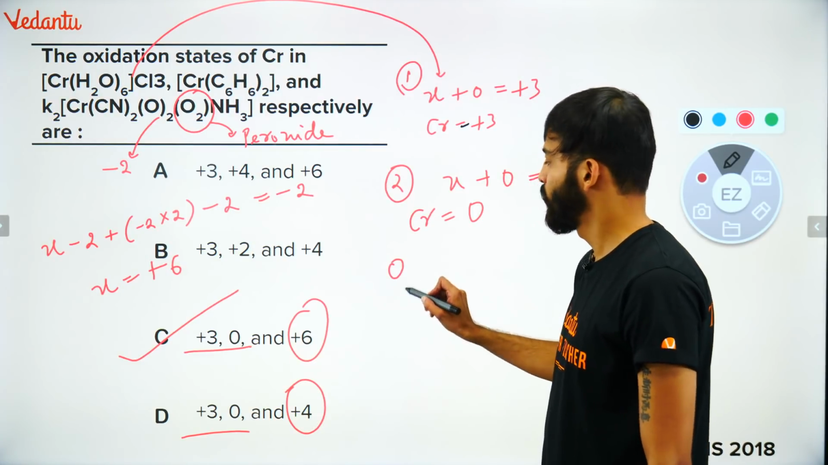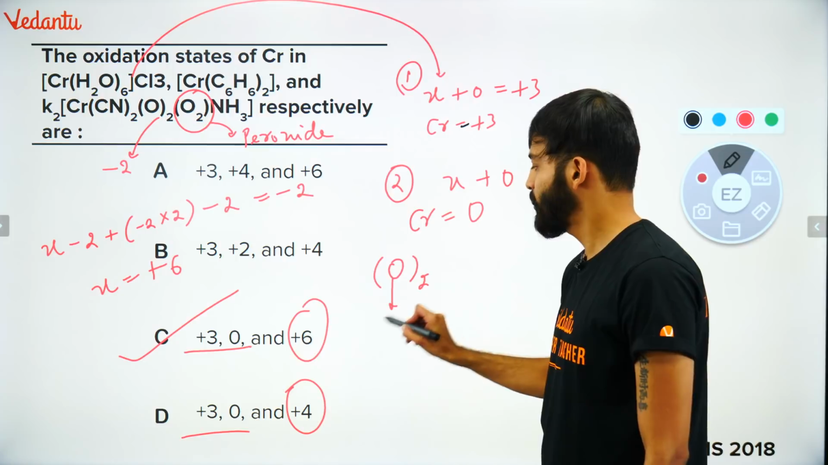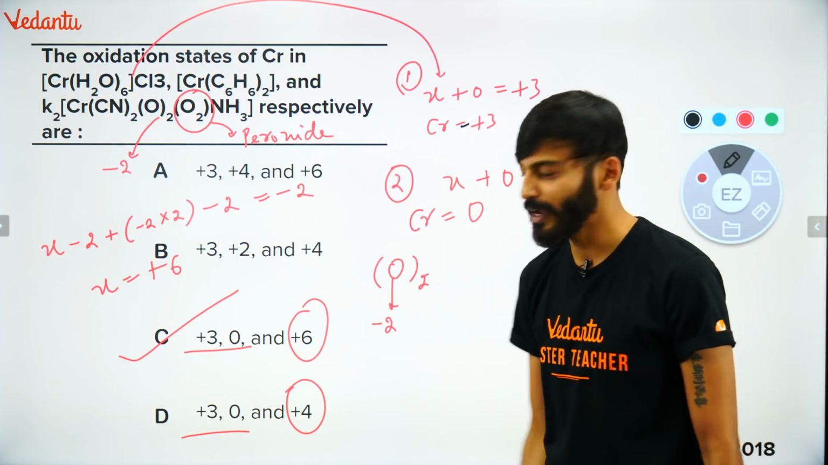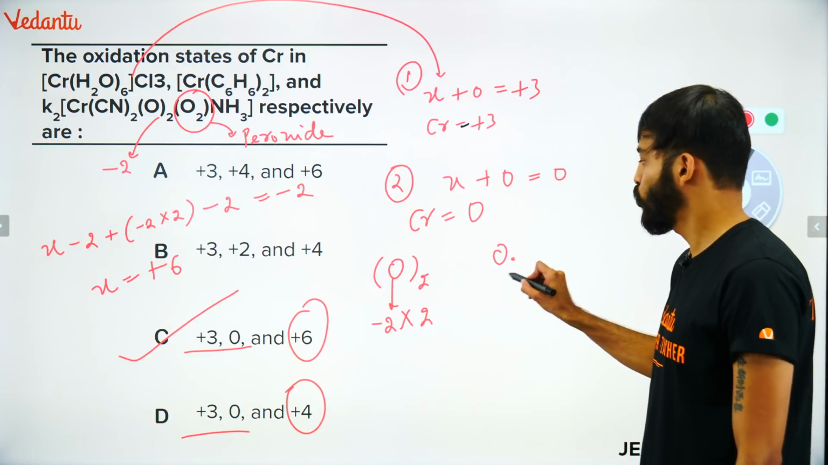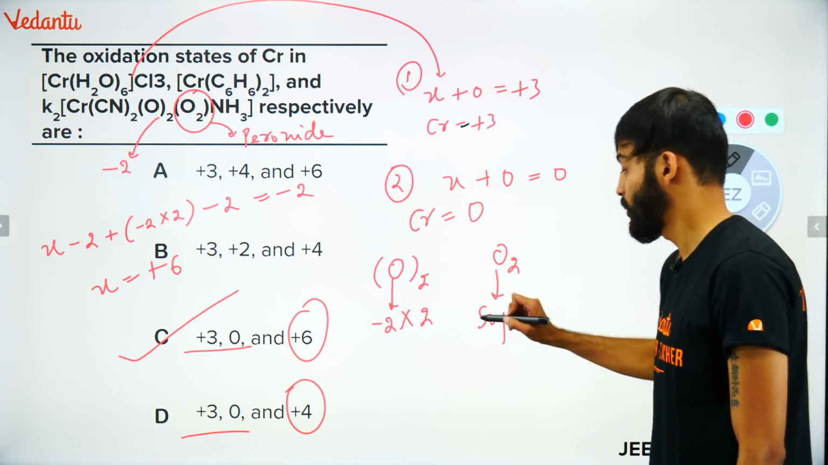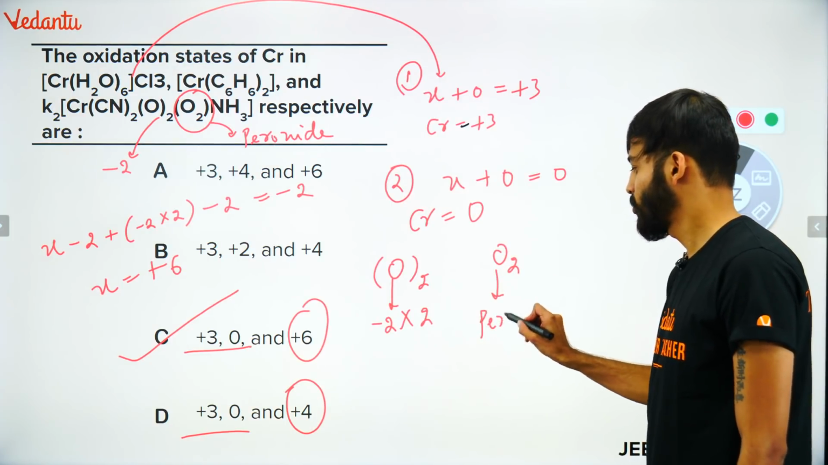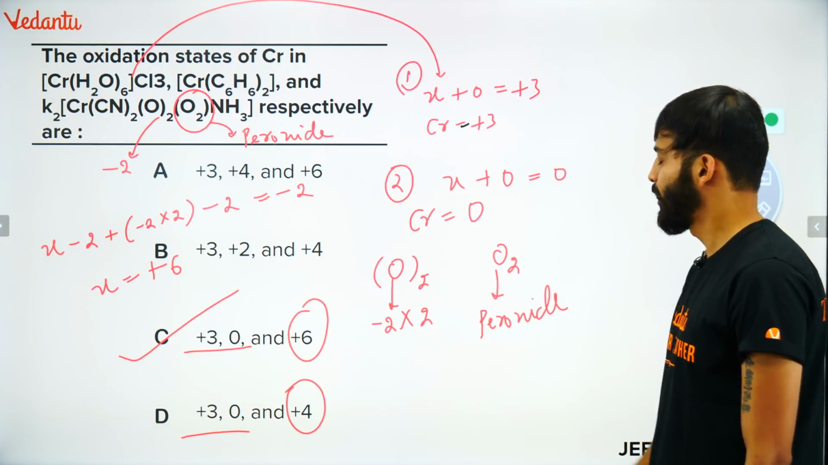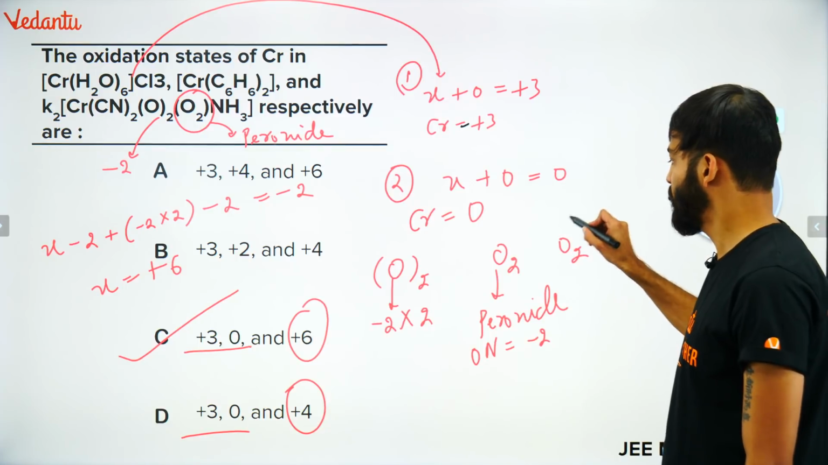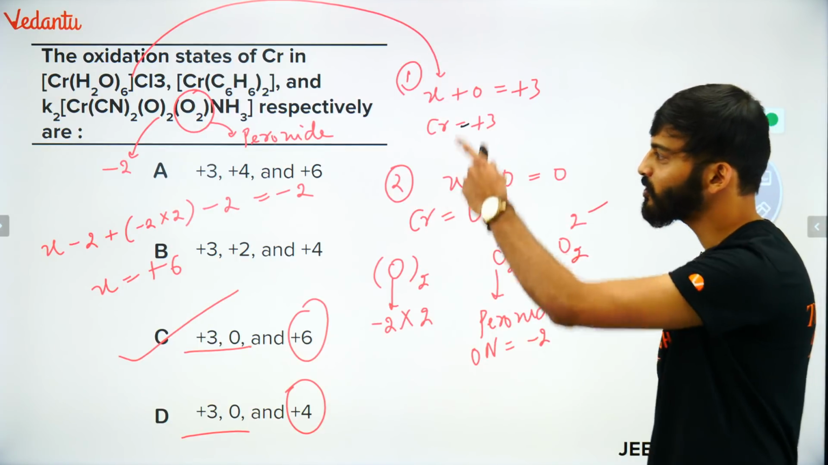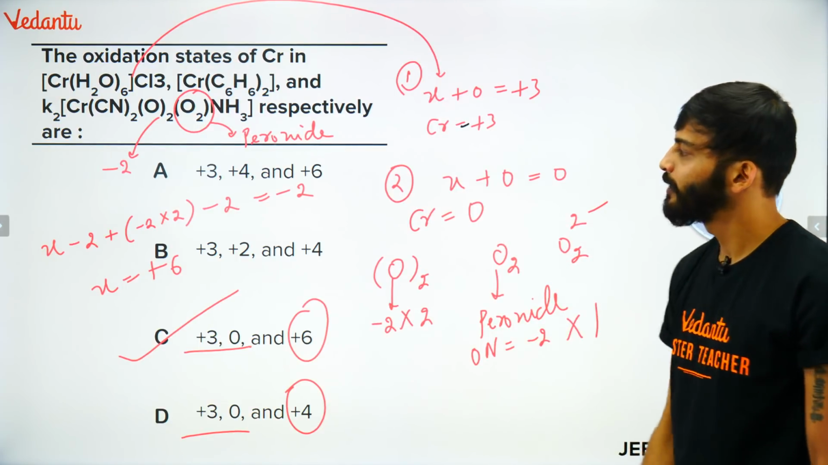This O is nothing but oxygen. Oxygen oxidation number is -2. How many times it is repeated? 2 times. This O2 is superoxide. Sorry, I'm really sorry, peroxide. This you have to remember. And peroxide oxidation number is -2. O2 2 minus होता है ना? How many times peroxide is there? Only one time. So into 1. That's what I have done here.